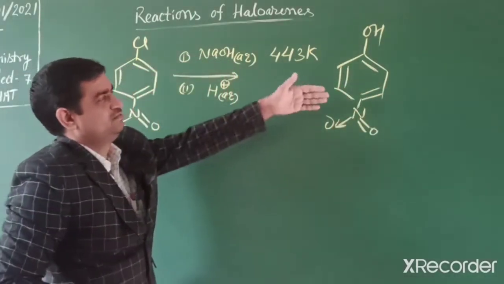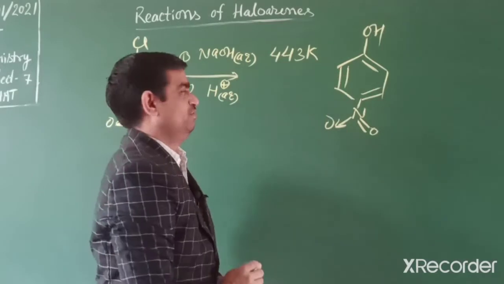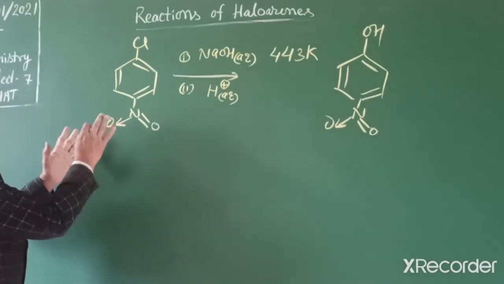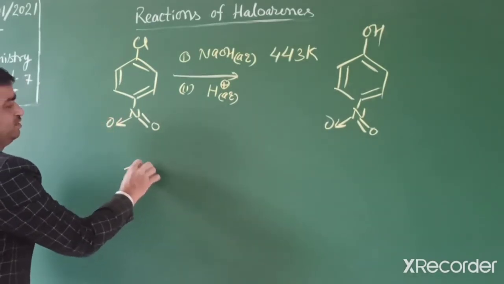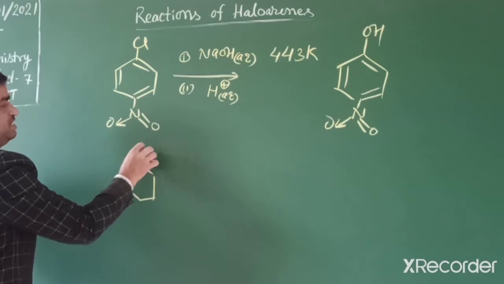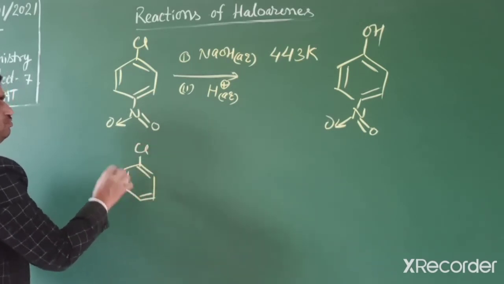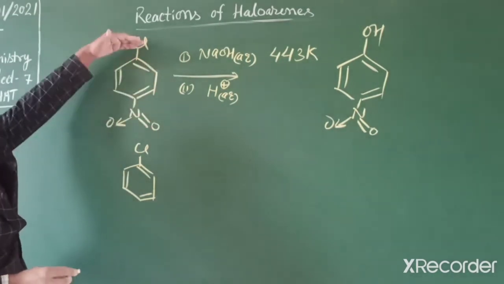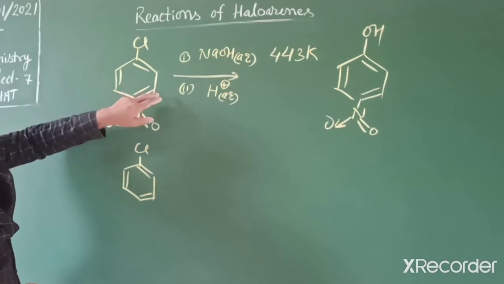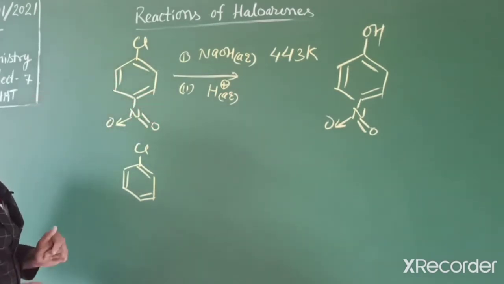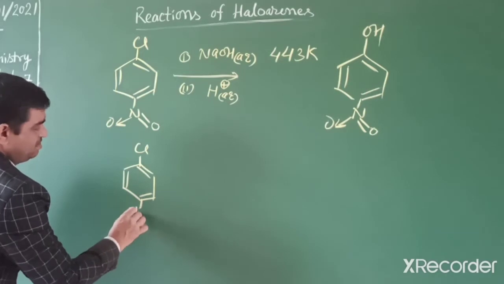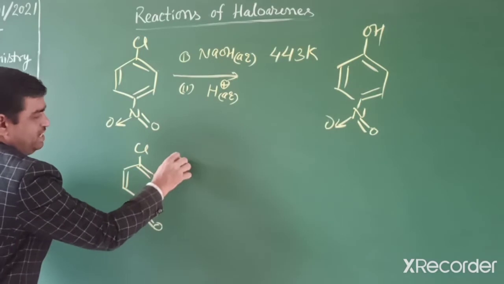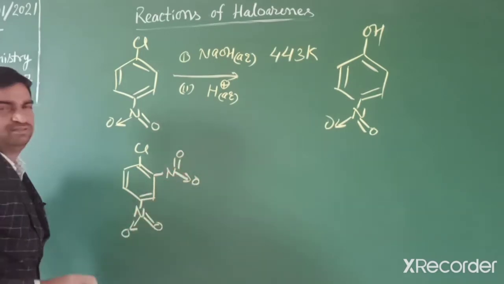That means we get para-nitrophenol. Now if we put two withdrawing groups in chlorobenzene, at ortho and para positions, remember that nearby positions are ortho, the opposite position is para, and positions 1,3 and 1,5 are meta. So we write one nitro group at para and another at ortho position.